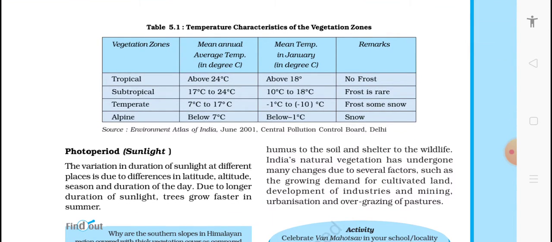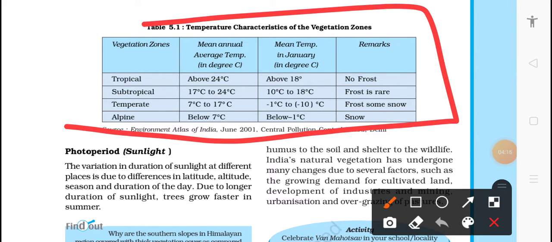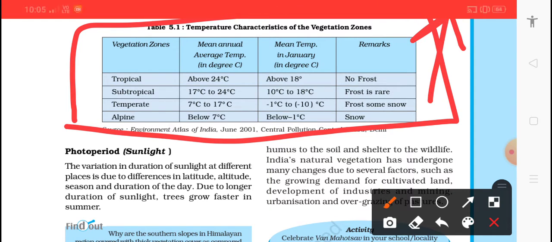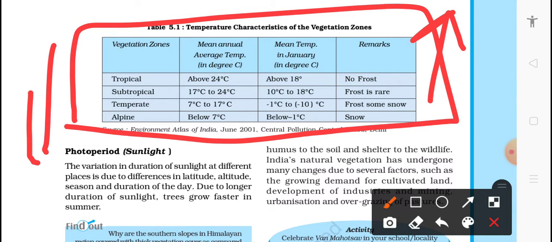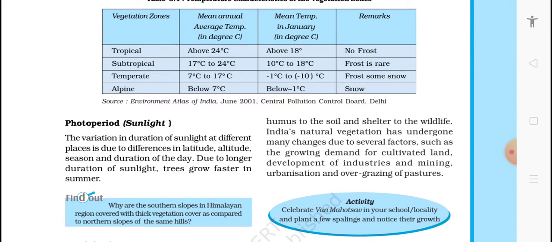Now, as you can see here, as we go up, the temperature will be decreasing, and as we go down, the temperature will be increasing. We have tropical, subtropical, temperate and alpine. Alpine is in the southern part of our country, below 1 degree. No, southern, not in the northern part.